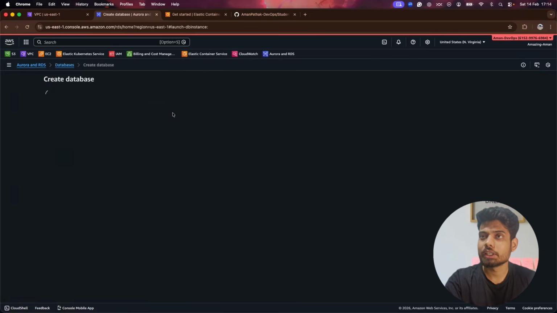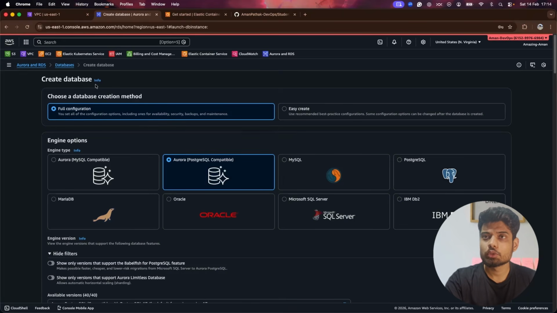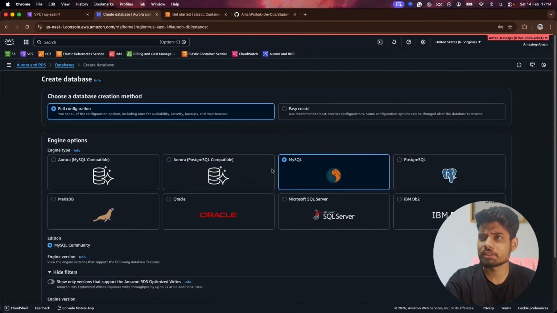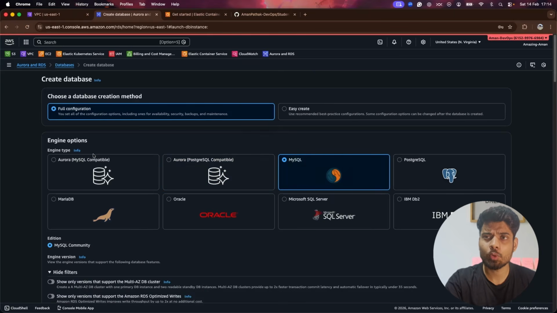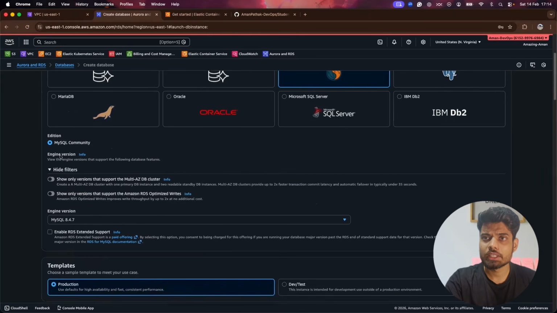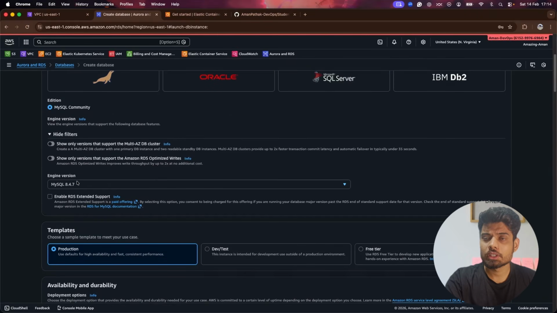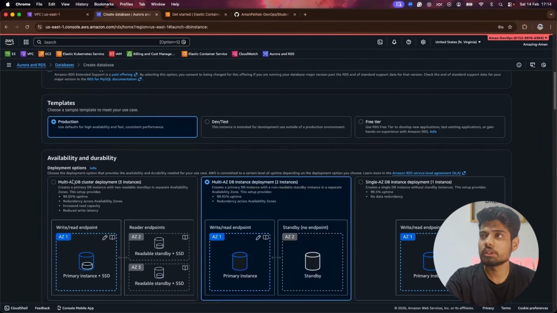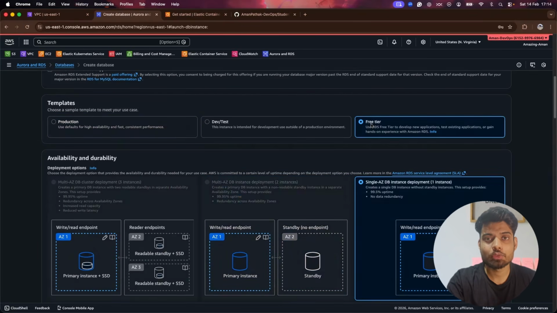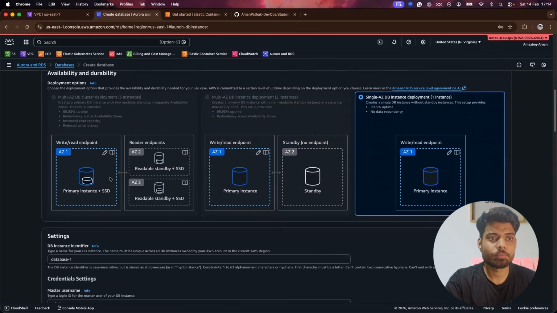So I'll click on create database. I'll go with the full configuration, and we have to use MySQL, simple MySQL that we need. We don't need Aurora. After that, this is the engine version, so 8.4.7 is fine with us. And for now, I'll keep it on free tier so we can reduce some cost for this project.